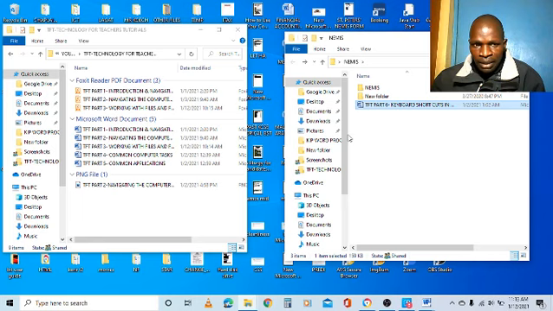Very well, you can see the file has been moved here. It was here, it's no longer here, it has been moved here. So that's how to move a file from one folder to another.